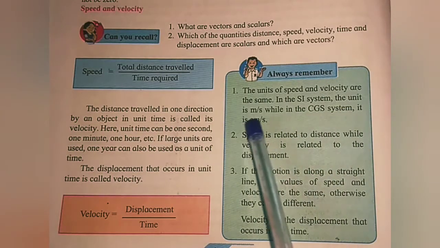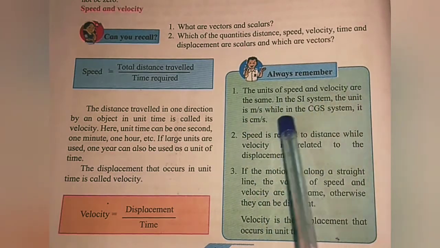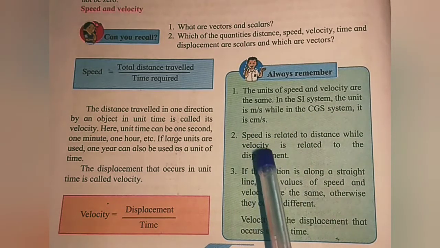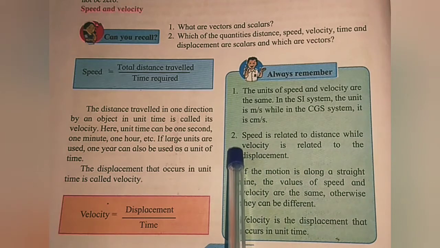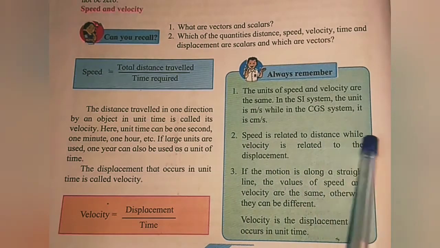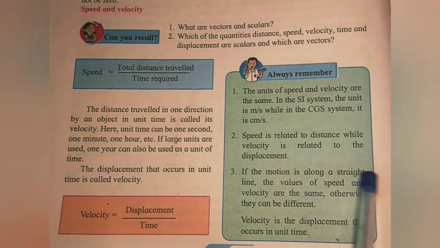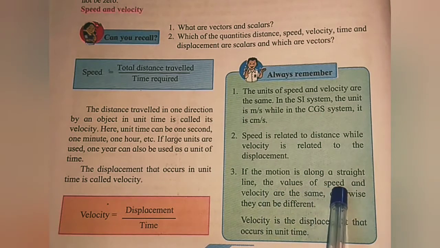So next, speed is related to distance while velocity is related to displacement, as I told you. If the motion is along a straight line, the values of speed and velocity are the same, otherwise they can be different.